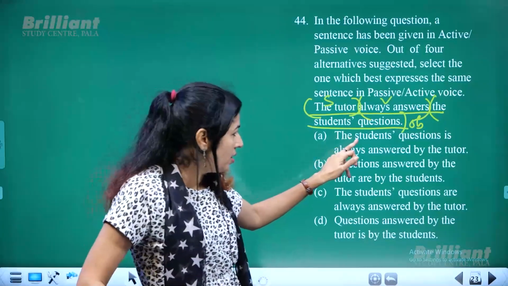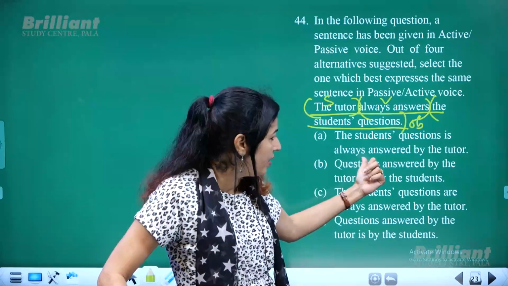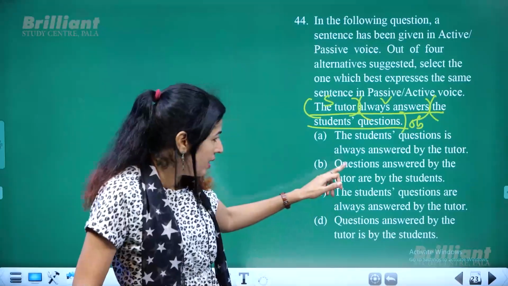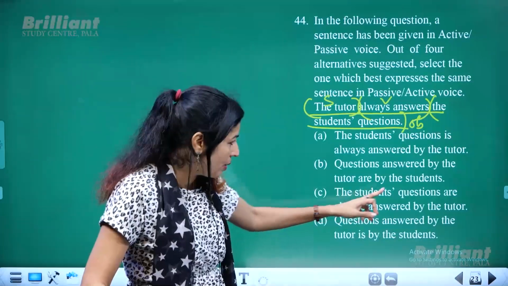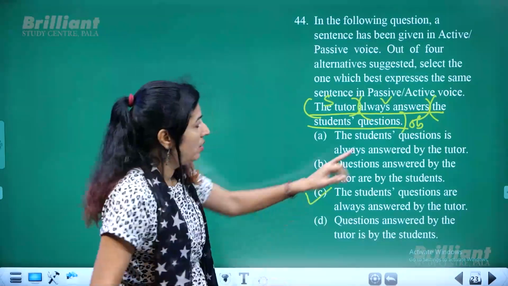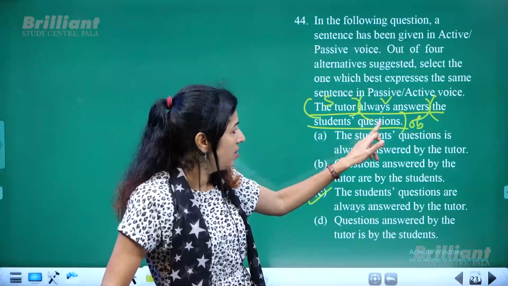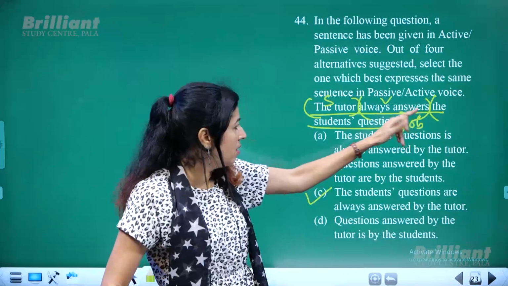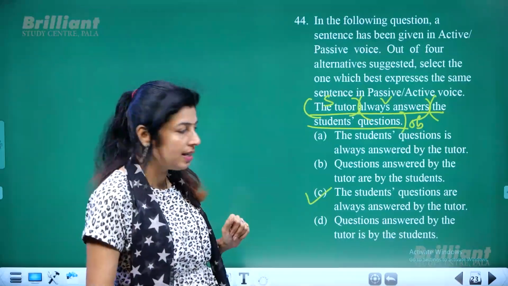The students' questions, plural, is always answered, wrong. Questions answered, no. The students' questions are always answered by the tutor. So C option is the correct option.